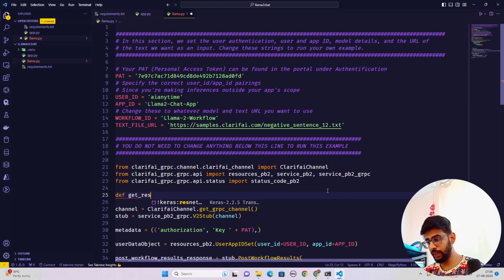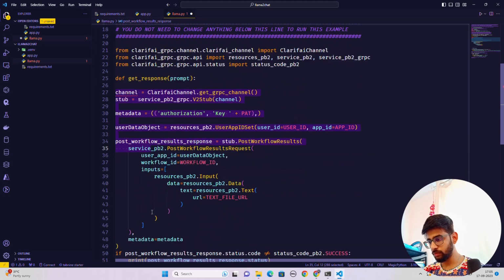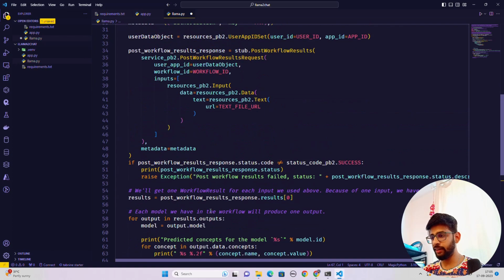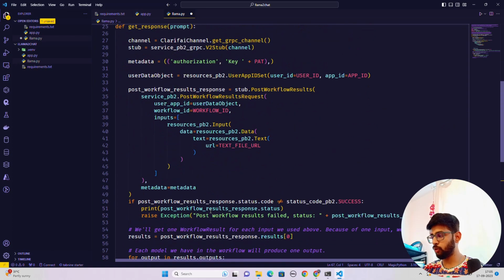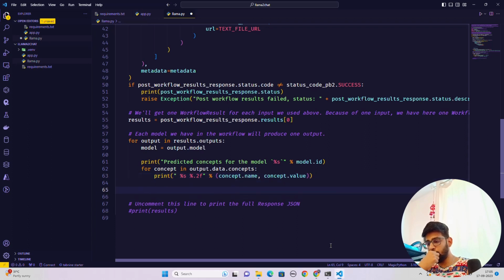So let's do that. Get response, and inside get response, I'm going to pass my input parameter, input prompt, which is the query, and I'm going to write this prompt. You can indent all this with a tab. That's it. Now what we have to do here is basically return a response. Now, for concept in output data concepts print, you have to make a few lines of changes.